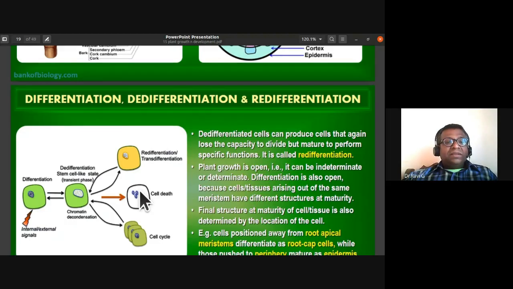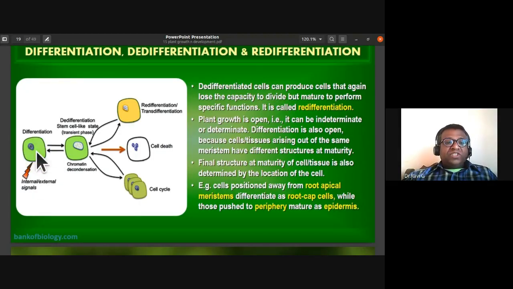Okay, here there is a slide. So the meristematic tissue has differentiated to form the permanent tissue. Differentiation takes place. The permanent tissue is going to form meristematic tissue; we call that process dedifferentiation.